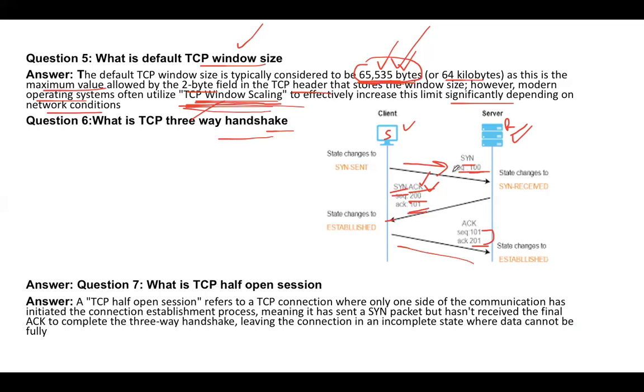So for example, here the server received sequence number 100, so the reply would be 101. Here, this client has received the sequence number 200 from the server, so it will send an acknowledgement as in 201, right? This is the final acknowledgement saying, okay, I've received your SYN packet and now we are good to establish this connection, and this is where the connection gets established. And now the data transmission will start. So this is basically the TCP three-way handshake process.